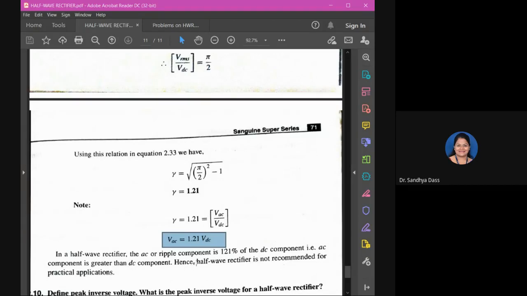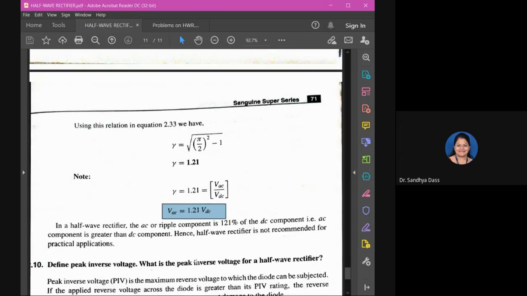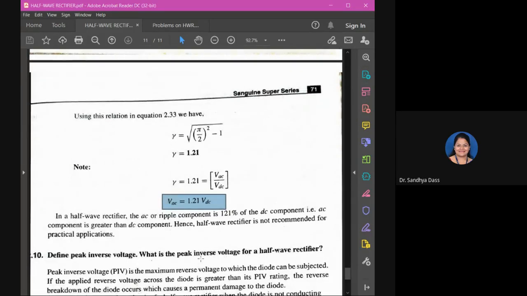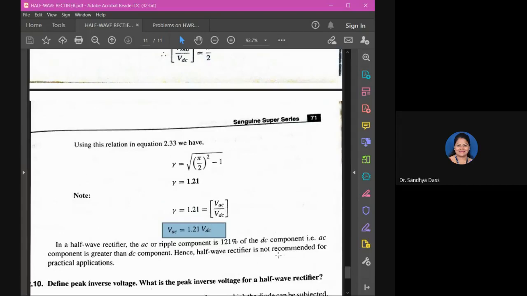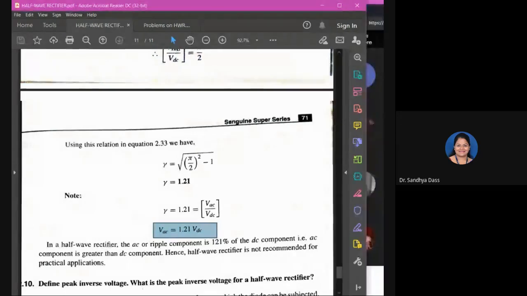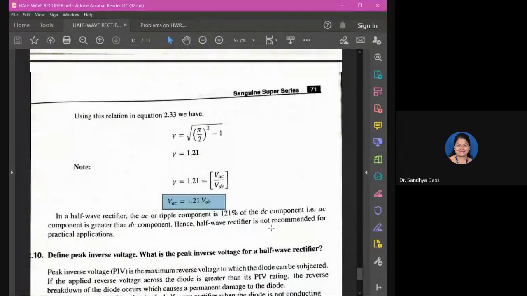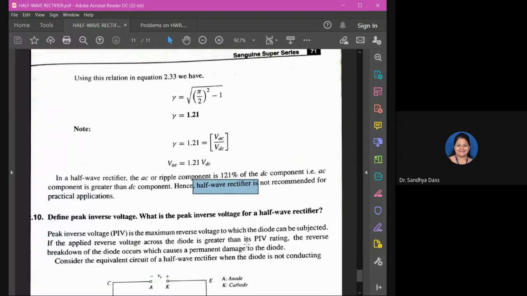So it indicates that in the rectified output, you have 121% of the AC component present in your DC output. So that's why the half wave rectifier is not practically recommended, because the percentage of AC component present in the DC output is more. So it is not preferably used in typical applications, but for simple conversions, half wave rectifiers are used.